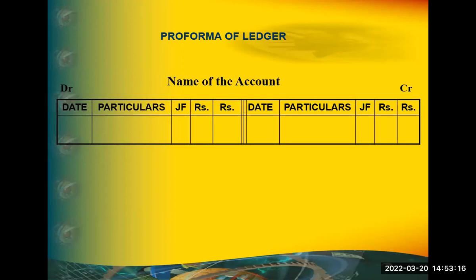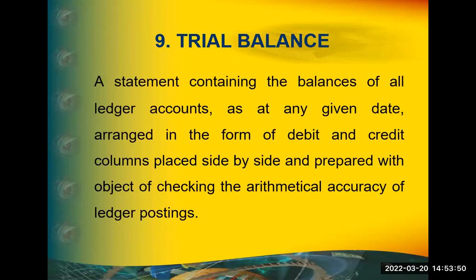I have to write here the date and I have to write 'to Smith's capital'. Simple logic. Cash account means debit side, and you will write only receipts. Credit side you will write only payments. That's simple logic. But from journal you can write it based on the logic also. If cash account is there in the debit side of journal, that should be written in debit side of the ledger. If cash account is there in the credit side of journal, then you write in the credit side of the ledger. Okay, we'll prepare one ledger, we can understand. Next one is trial balance.